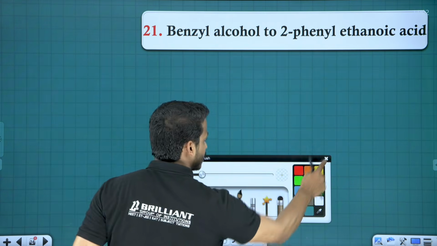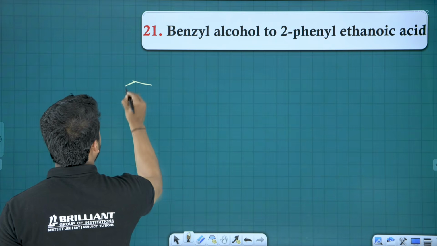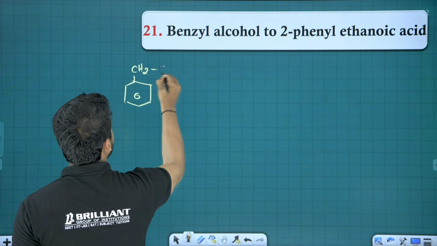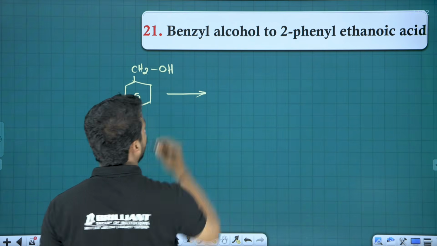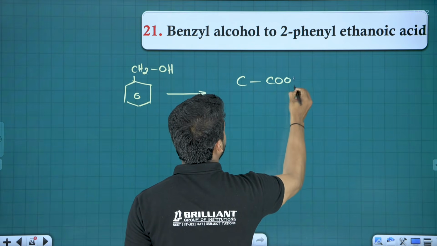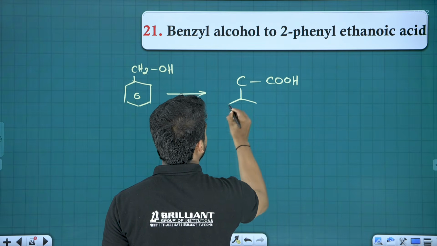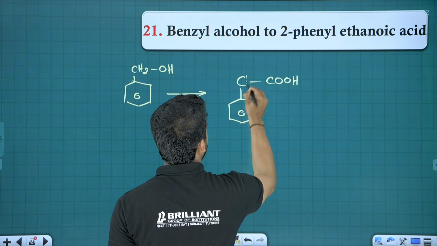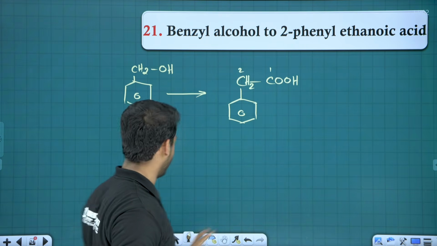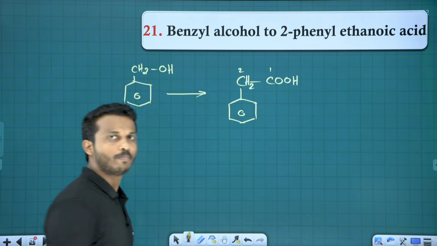Next question, let's discuss benzyl alcohol. What is benzyl? Benzene with the CH2. Benzyl alcohol to 2-phenylethanoic acid. Ethanoic acid means 2 carbon. Second position there is a phenyl ring. This is the compound called 2-phenylethanoic acid. How can it be possible, my dear?